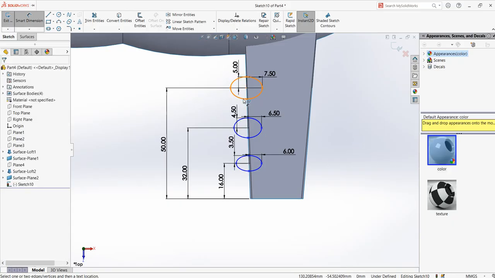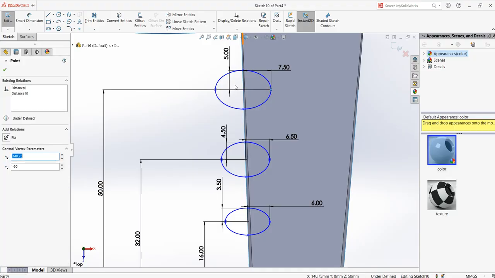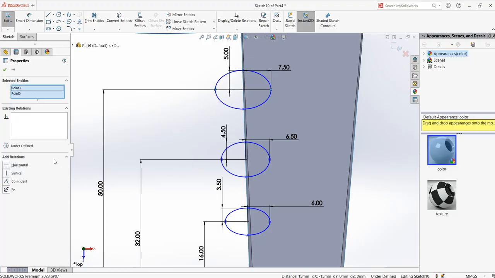Okay, but we're still seeing these blue lines because it's still underdefined. So how can we define? Just press escape, come out of your smart dimension command. Now for any ellipse, it has to be either horizontally constrained or vertically constrained. So let me choose, press your control button and choose these 2 points. Just horizontally constrain them. See, automatically it's becoming fully defined.